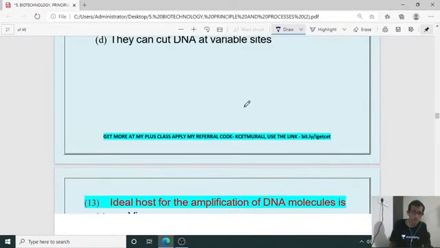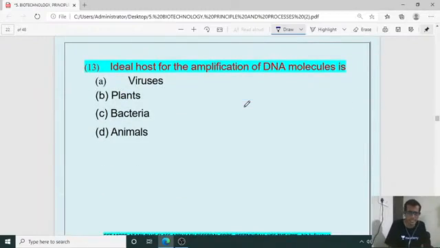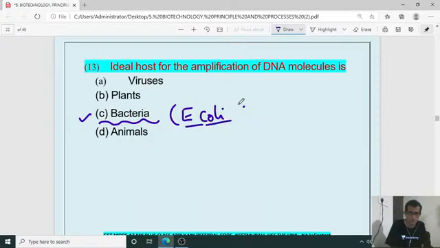Next question number 13. Ideal host for amplification of DNA molecule is which host? It is bacteria, or you can say E. coli. E. coli bacteria. Yes, Sarakappa, you are right, cut DNA for the previous question.